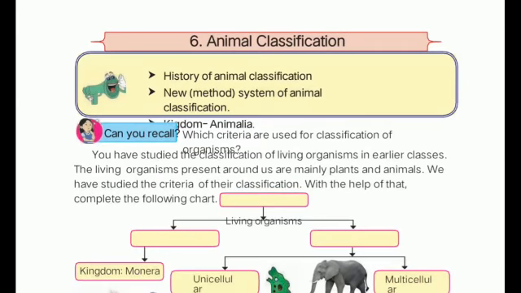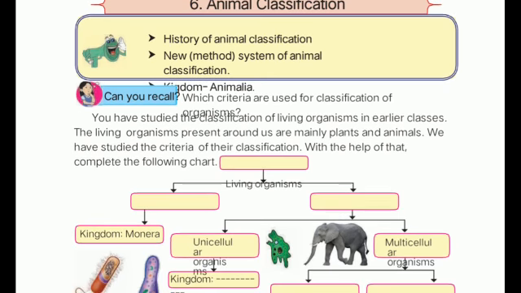Today we are going to start a new chapter, chapter number 6, Animal Classification. In this we have to complete three main points: history of animal classification, the new method or system of animal classification, and kingdom Animalia. Now as we are starting with this topic, this is the base of your ninth.